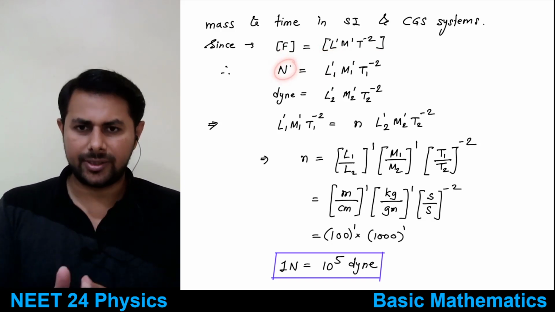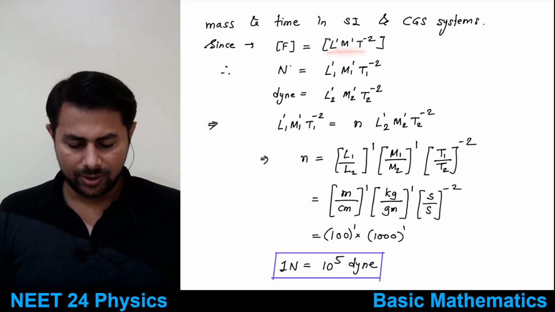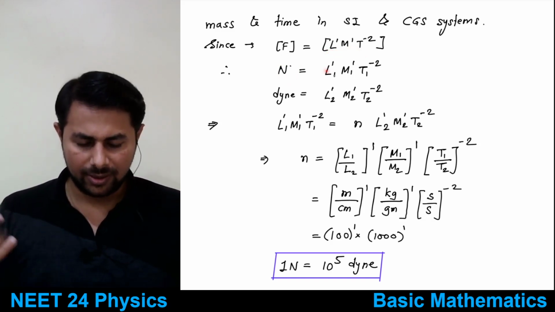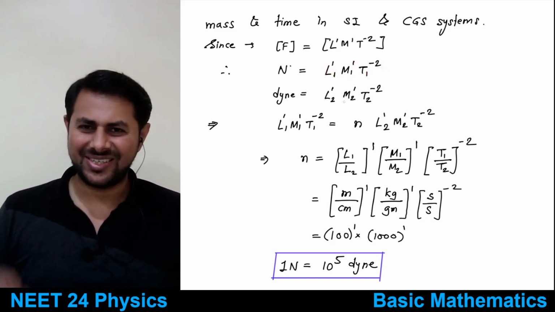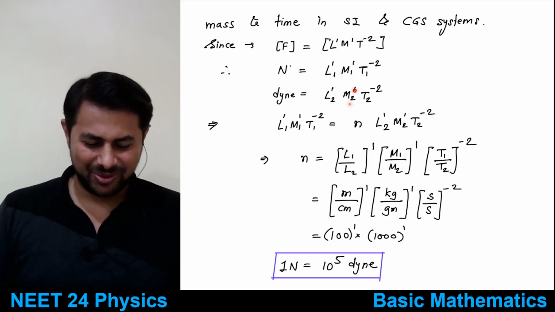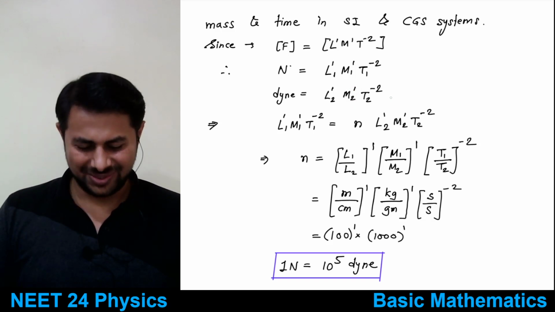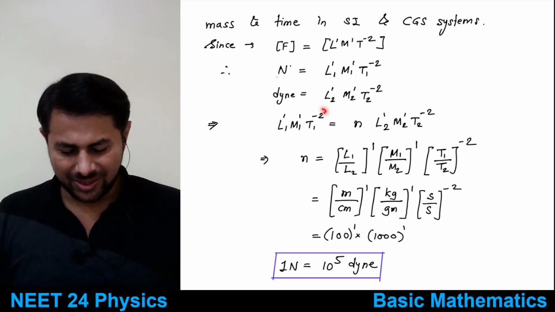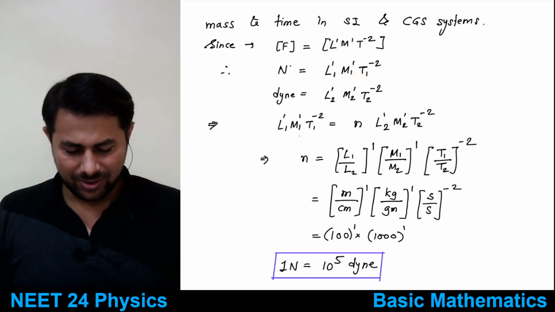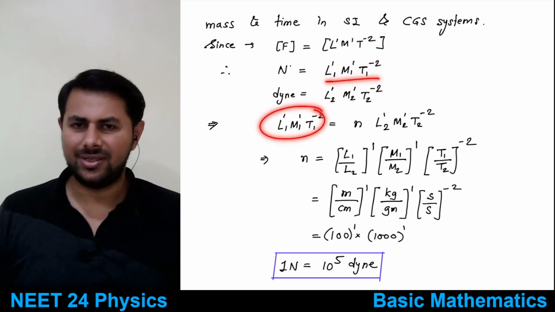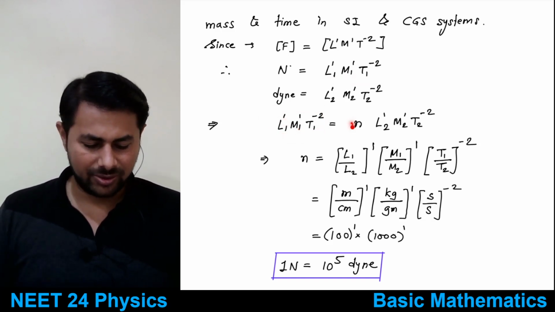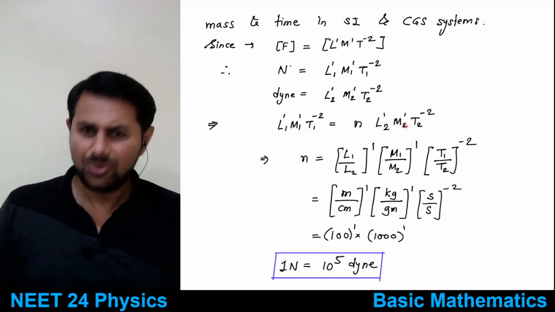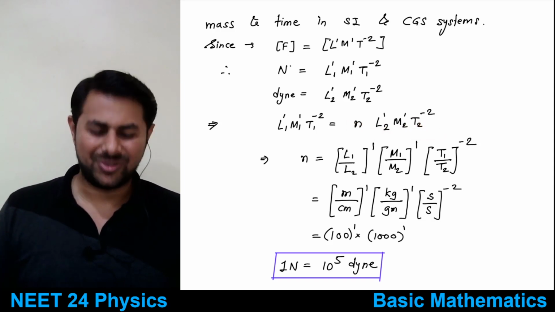So its unit must have these dimensions, right? In the first system it is L1 to the power 1, M1 to the power 1, T1 to the power minus 2. In the second system it is L2 to the power 1, M2 to the power 1, T2 to the power minus 2. So this is Newton, this is dyne. So write 1 Newton, which is L1 M1 T1 to the power minus 2, is equal to n times dyne, which is L2 M2 T2 to the power minus 2.